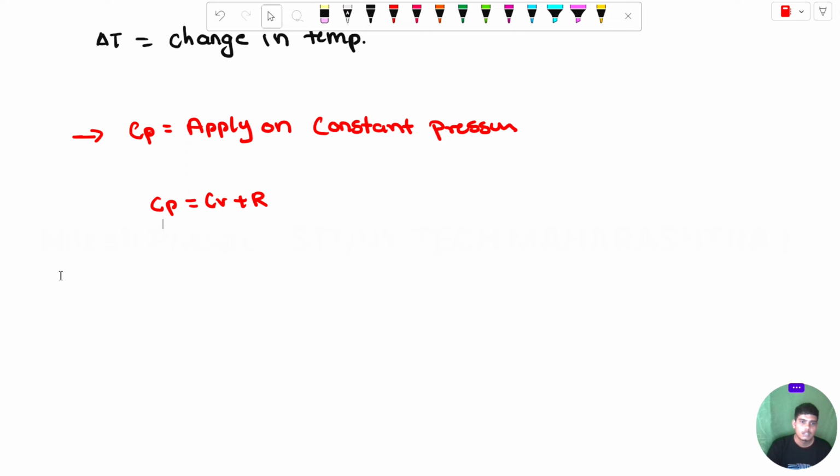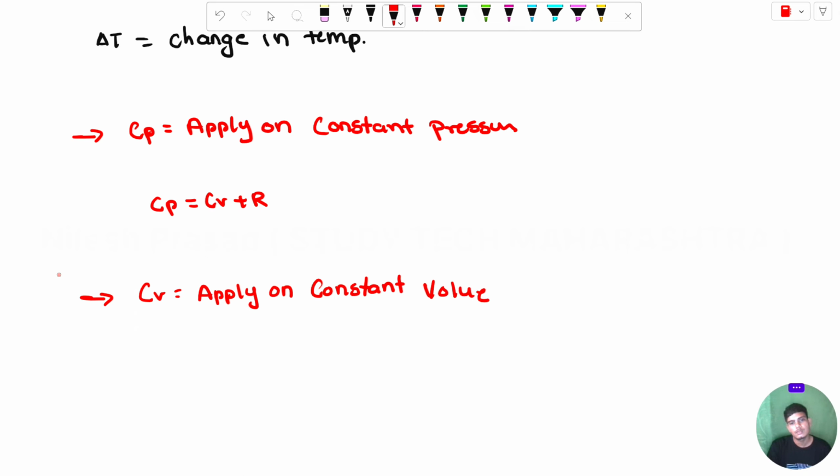Second point is Cv, applied on constant volume. The value of Cv is equal to F upon 2 multiplied by R. F is the degree of freedom.